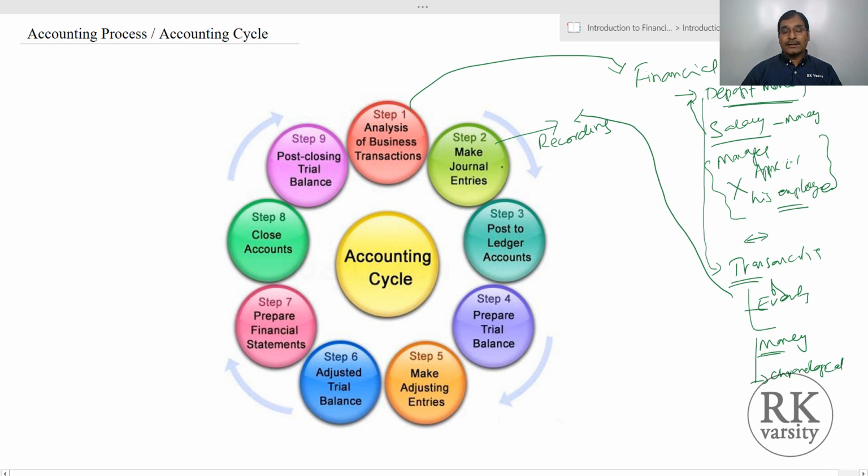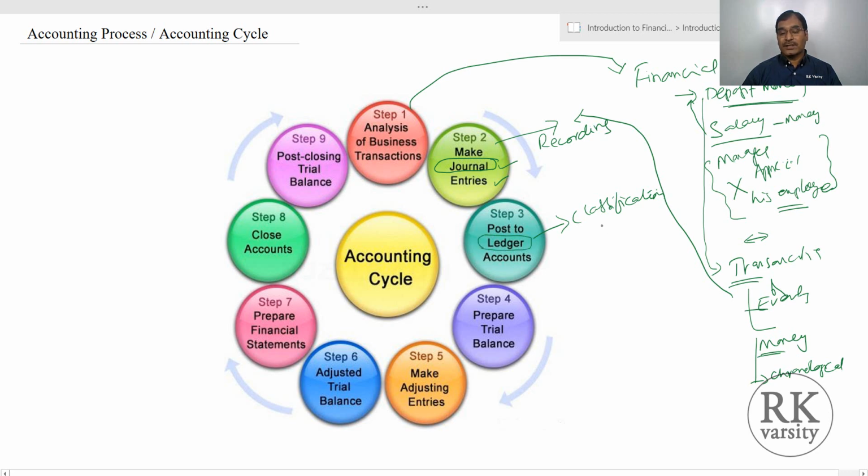Another important aspect of the accounting definition is classification. Recording is done in a book called a journal, right? We call this a journal or journal entries. Then classification is done in a book called a ledger.